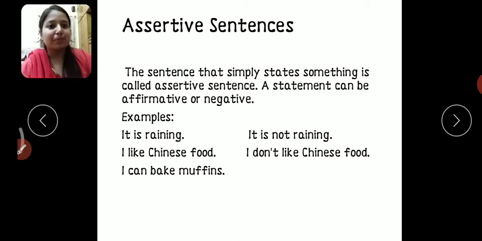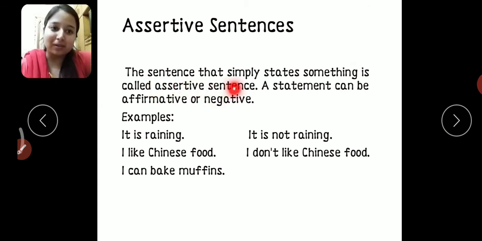The first one, assertive sentences. This is the simplest of all the 4. The sentence that simply states something is called an assertive sentence. A statement can be affirmative or negative. Children, the sentence that simply tells something is called an assertive sentence.